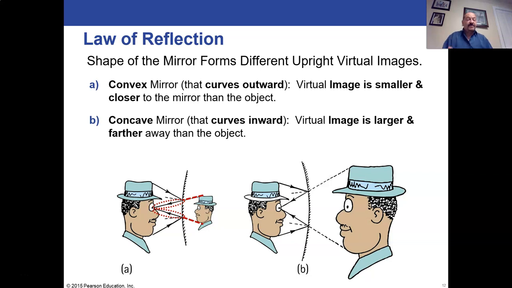Whereas the convex mirror on the left will give a virtual image, so it's still upright, it's still a fake image, but it's smaller and it'll be closer to the person actually looking in the mirror. And there are the traced lines back so you can see what they're actually thinking they're seeing.